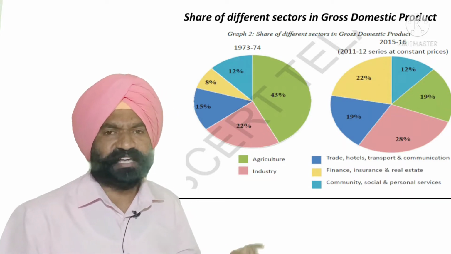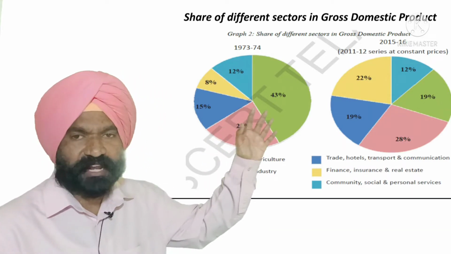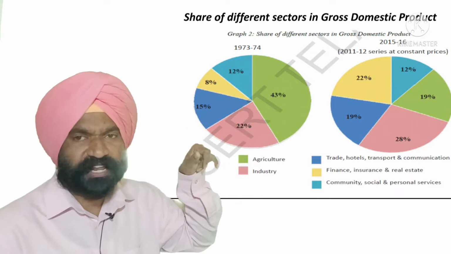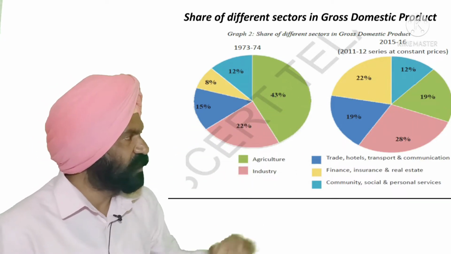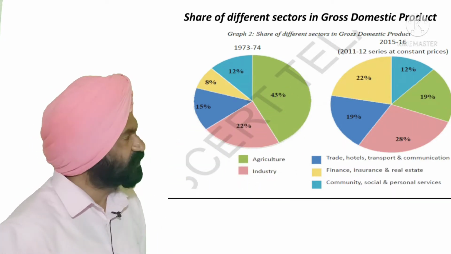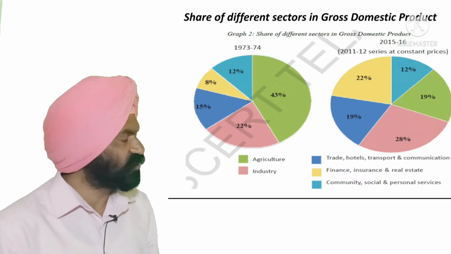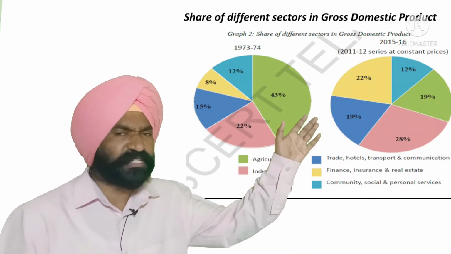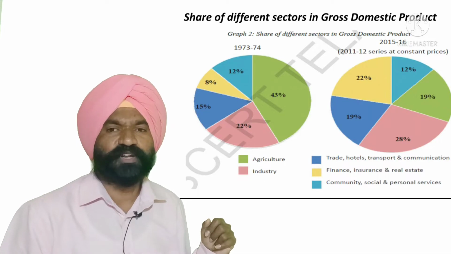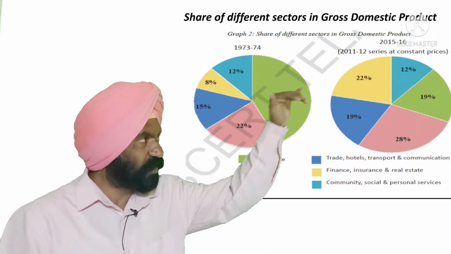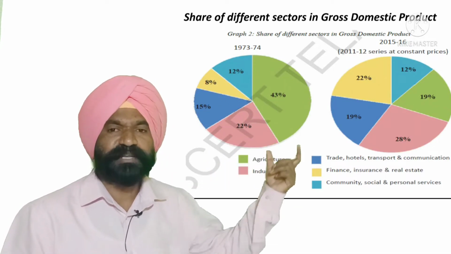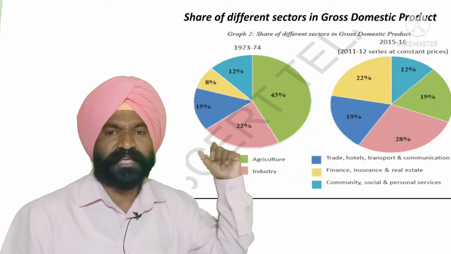If you see this pie chart, earlier agriculture was dominating. During the last 43 years, the output share of agriculture sector has fallen drastically. And there was a small increase in the share of industrial output in GDP. But in contrast to agriculture and industry, there has been a tremendous increase in the share of service sector.